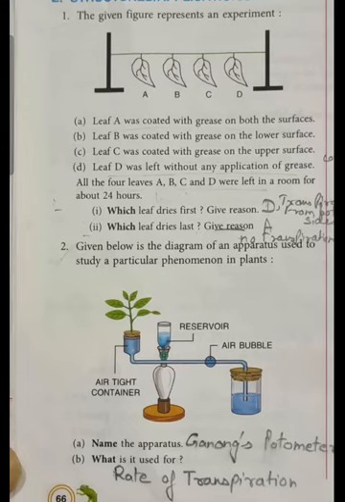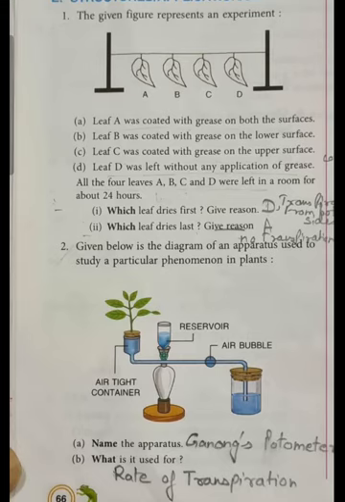Leaf A was coated with grease on both the surfaces. Leaf B was coated with grease on the lower surface. Leaf C was coated with grease on the upper surface, and leaf D was left without any application of grease. All the 4 leaves A, B, C, D were left in a room for about 24 hours. Now the question is, which leaf dries first? Give reason.